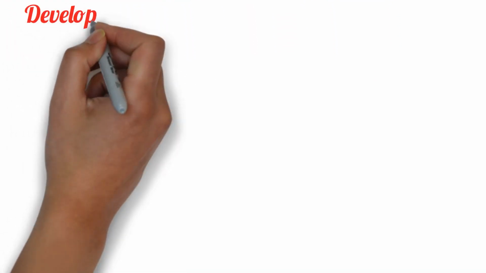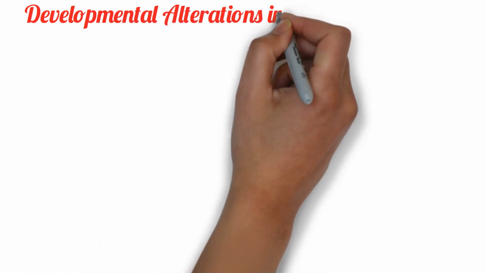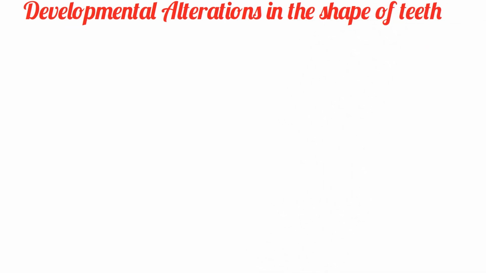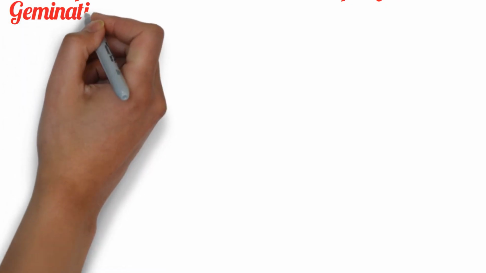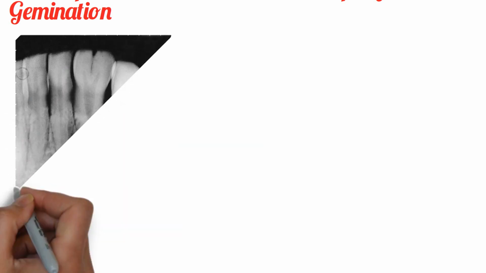So next, moving on to the next category, that is developmental disturbances seen in shape of the tooth. There are many conditions under this shape of the teeth. The first one among these is gemination. Gemination is an attempt of a single tooth bud to divide.